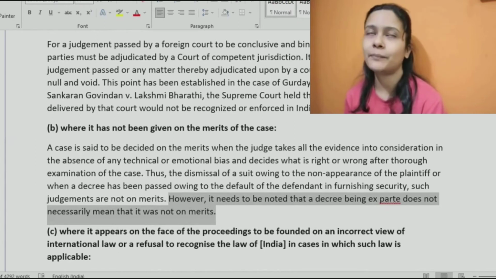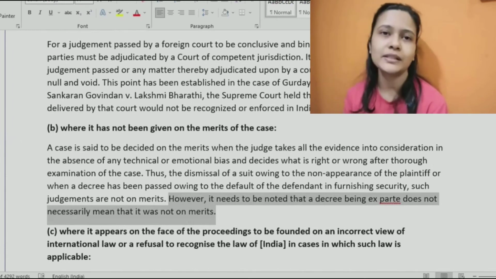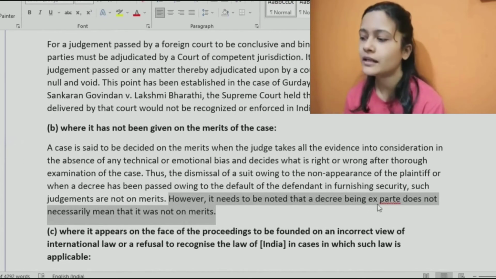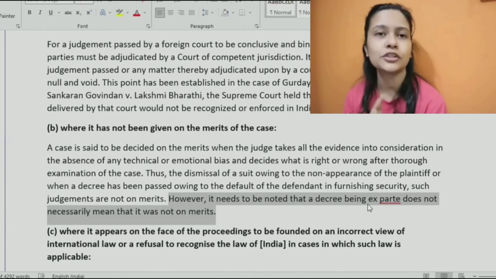Sometimes it may happen that only one of the parties is appearing every single time, and the other party is not there, and has not informed anything either. In such cases, an ex parte decision may be given, as the decision would be given after hearing one side.